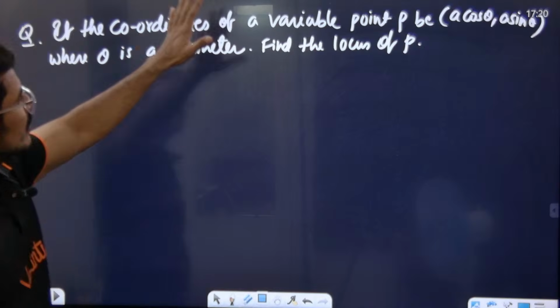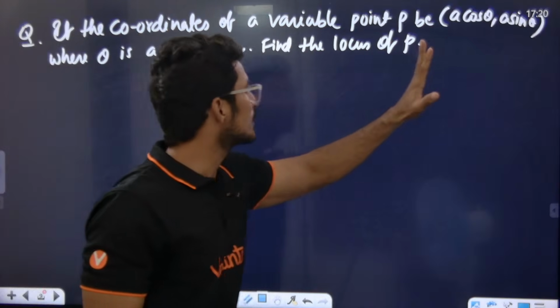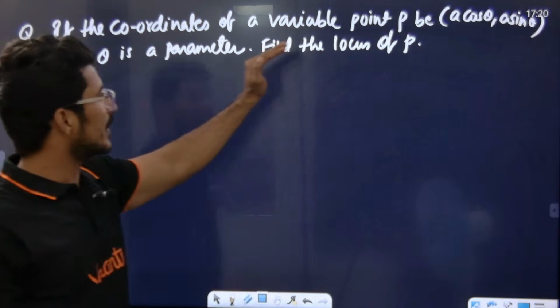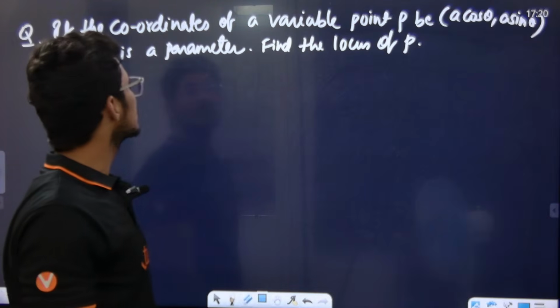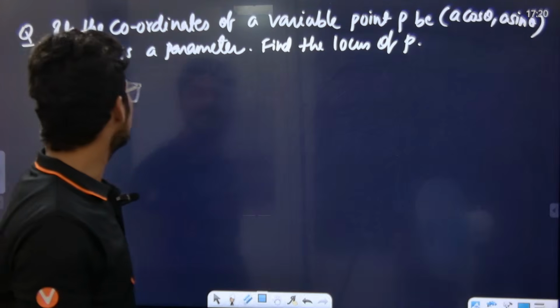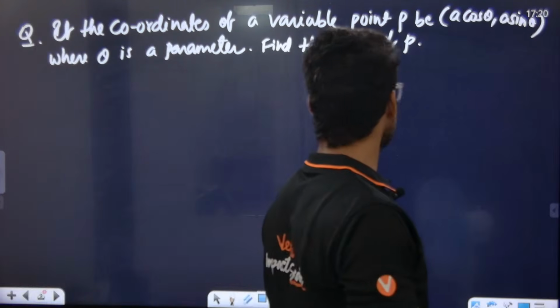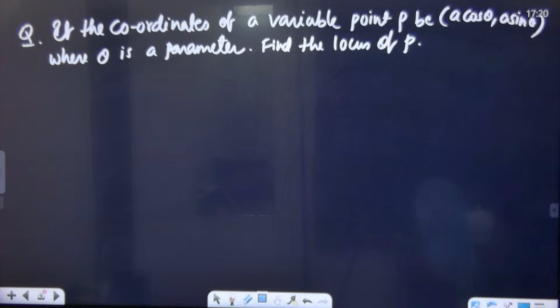If the coordinates of the variable point P are this, where theta is the parameter, find the locus of P. Okay? The coordinates of the variable point are this, and theta is a parameter, then what is the locus of point P?